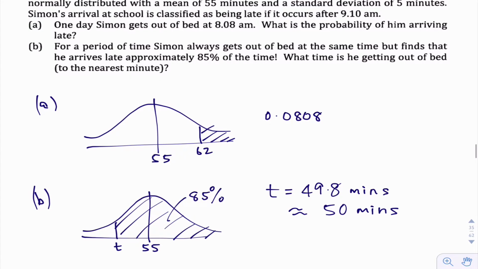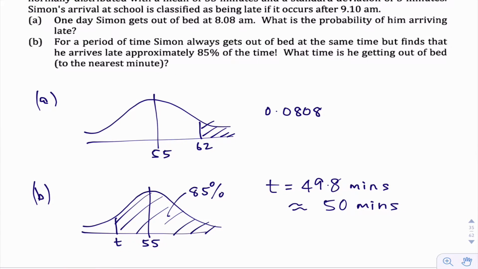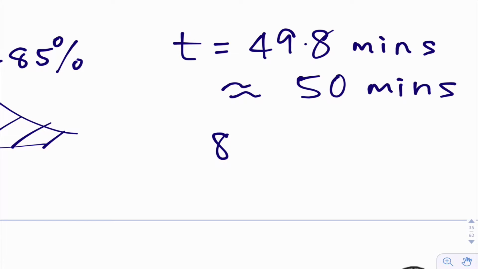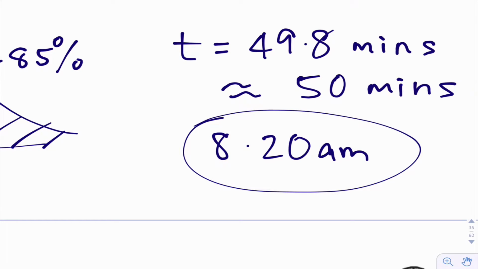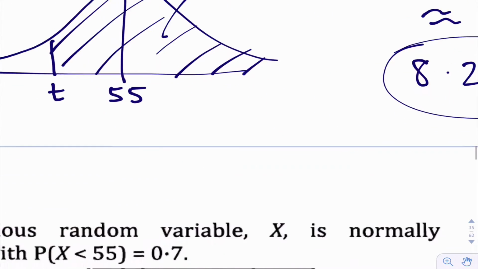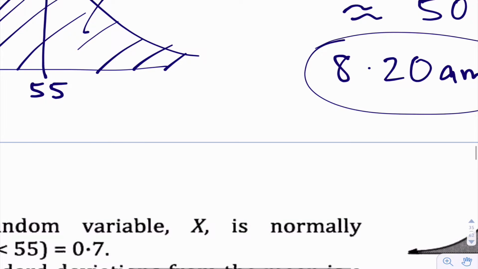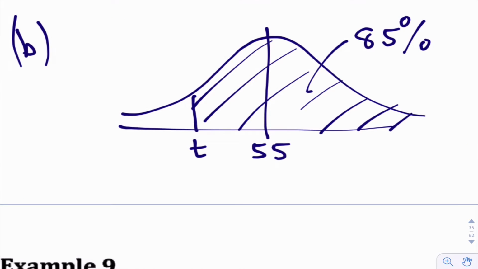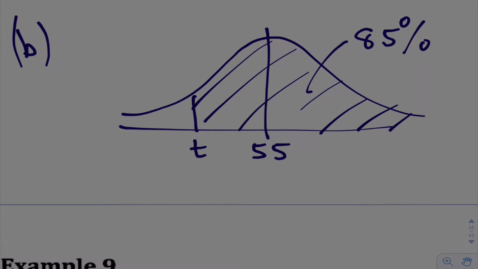So therefore, we want to know if he's late 85% of the time. Remember, he's late if he's there later than 9:10. So 50 minutes before 9:10 is going to give us 8:20 a.m. and that's the time that he's getting up. Okay, so if he gets up at 8:20 a.m., then that is 50 minutes. He's got 50 minutes before he's late. So if we look at this diagram here, if you take 50 minutes for a t-value of 50, 85% of the time he's going to be late.